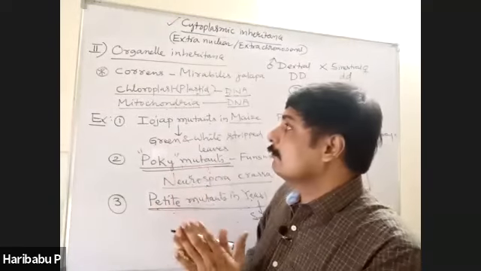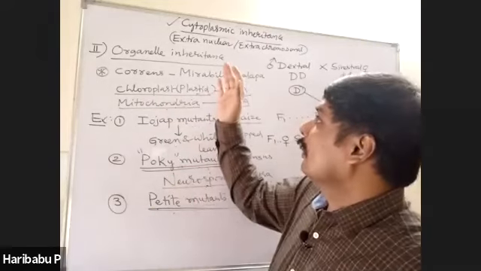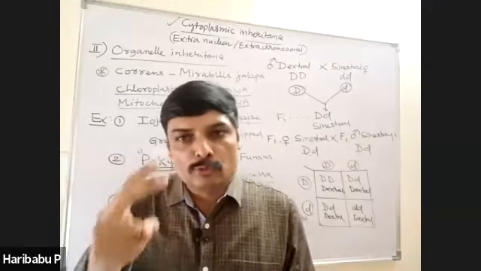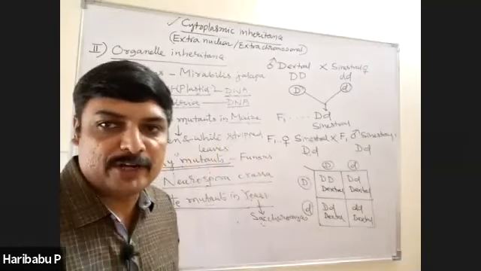And finally, for cytoplasmic inheritance, I will tell you two more examples. Try to remember.